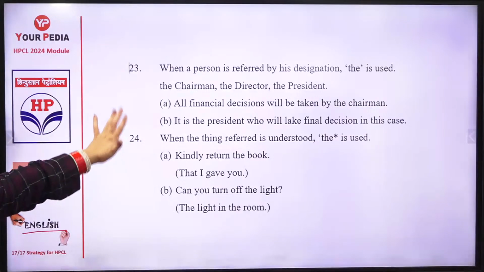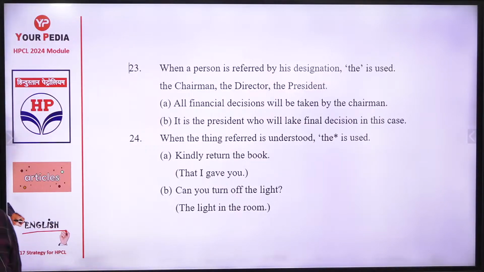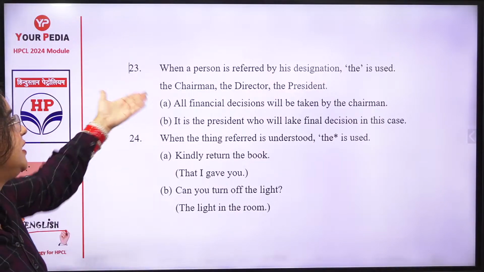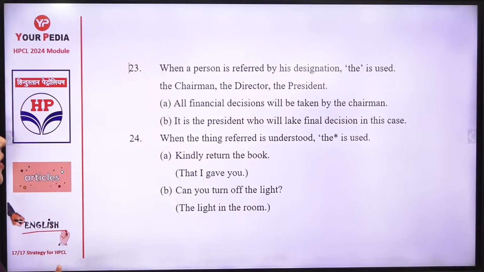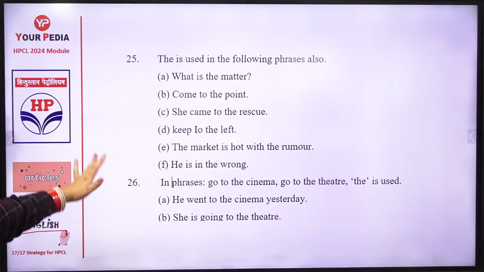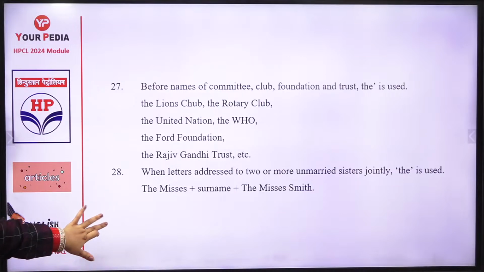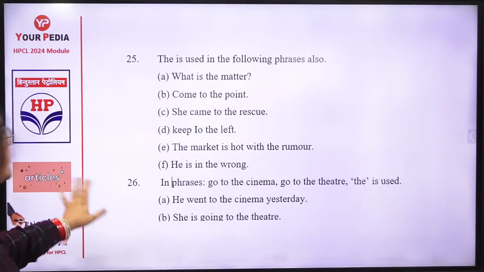Now the chairman, and other fixed designations: you have to use the article "the" here. The chairman, the director, the president, you have to use the article "the" with it. Then the phrases. So these are the important ones.